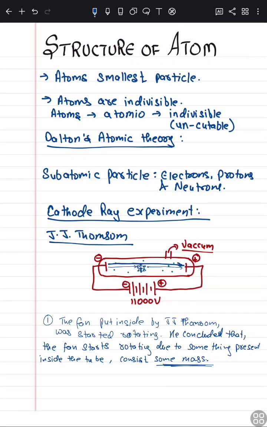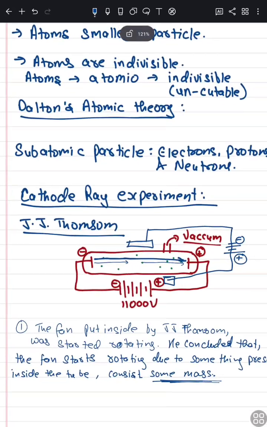So what was the second experiment he did in this cathode ray tube? He put two charged electric plates around the cathode ray tube. So what happened? Just listen to this.